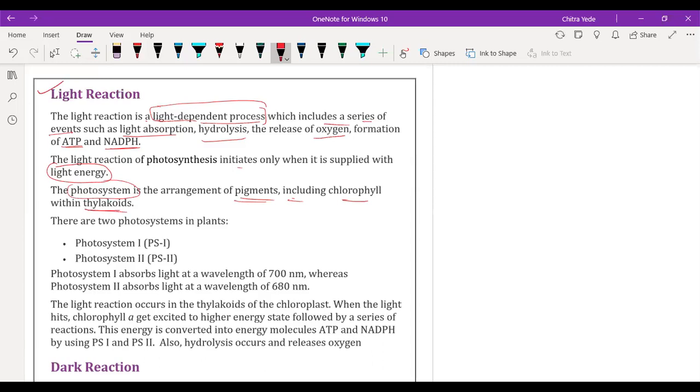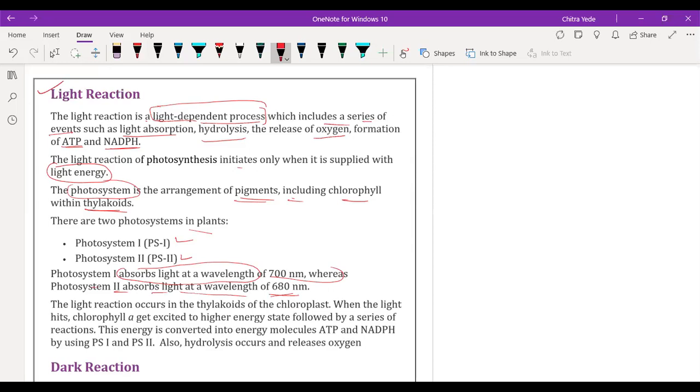There are two photosystems in the plant: photosystem 1 and photosystem 2. Photosystem 1 absorbs light in the range of 700 nanometer to 680 nanometer, whereas photosystem 2 absorbs light of wavelength 680 nanometer.